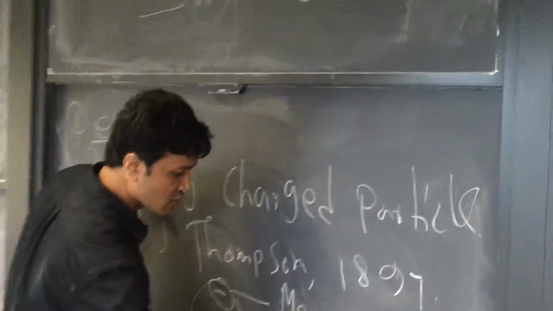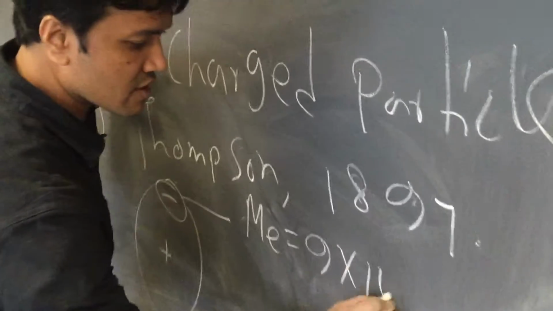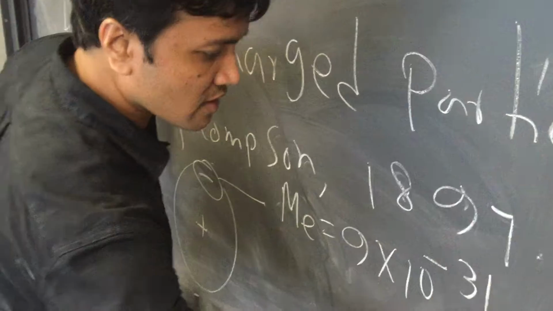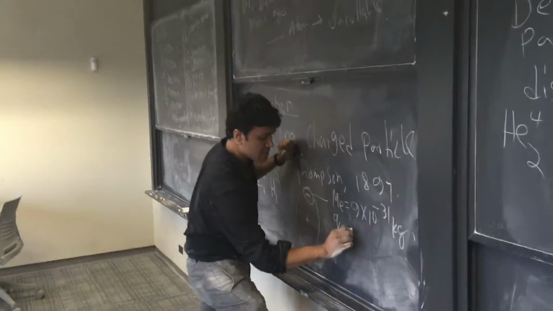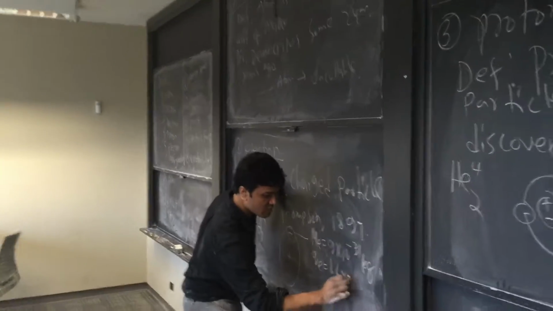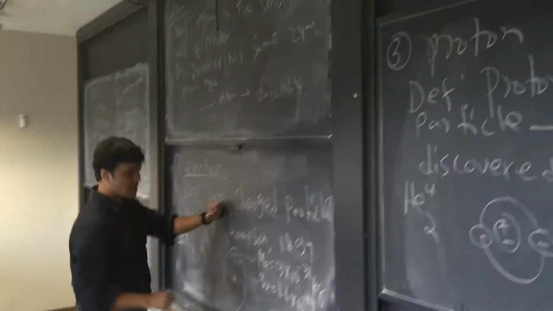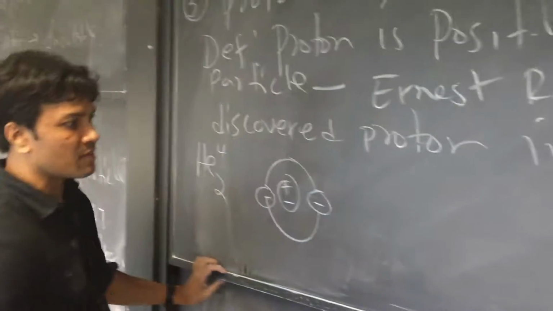The mass of an electron is 9 times 10 raised to negative 31 kilogram, and the charge of an electron is 1.6 times 10 raised to negative 19 coulomb. This is negative. And what is the mass of the proton?